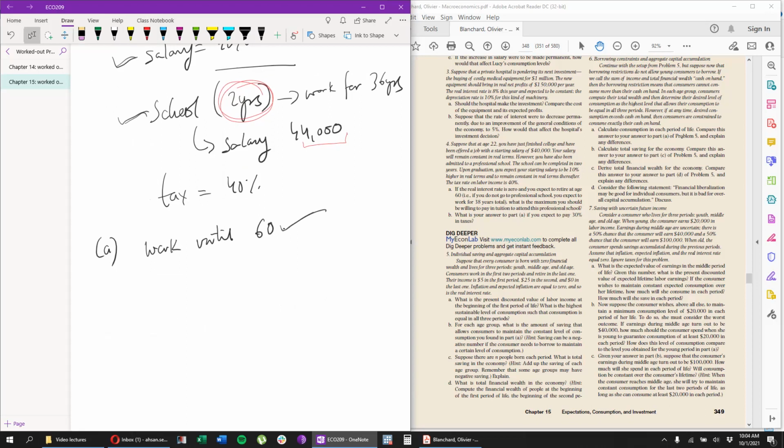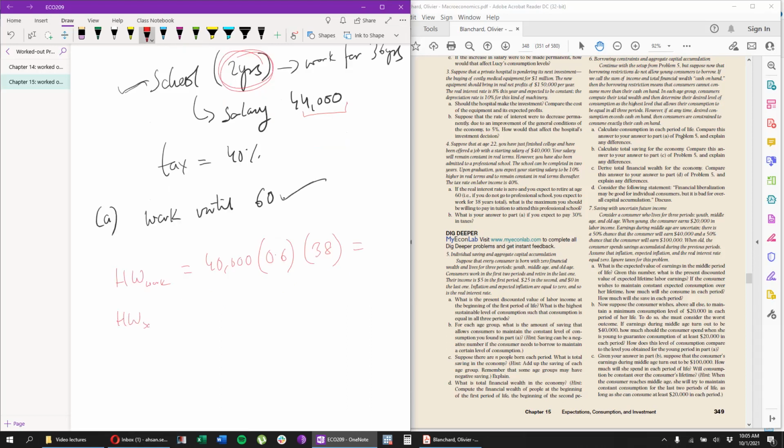So if you start working immediately, so let's call it human wealth of working immediately, what you will have is taxes 40%. So you'll be earning 40,000, but you will be paying 40% tax. This is your disposable income. And notice the question says that this will remain constant in real terms. So we do not need to discount it or increment it or anything. We just multiply it with 38 because that's how long you will be working, and you get a figure.